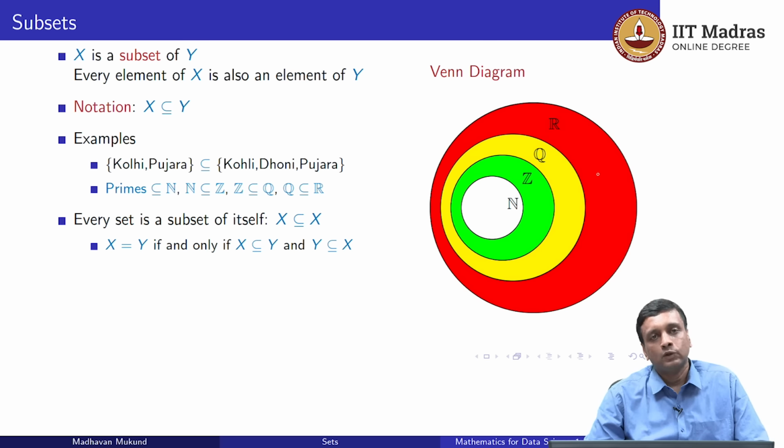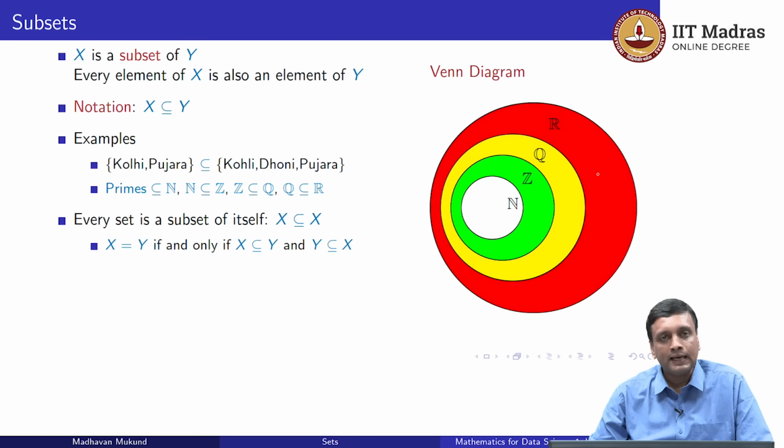This in fact gives us an important notion which looks obvious, but is not so obvious. When are two sets equal? Two sets are equal if and only if they are actually the same set of elements. So one way to check that two sets are equal is to check that everything in the first set belongs to the second set, so X is a subset of Y, and everything in the second set belongs to the first set, so Y is a subset of X.